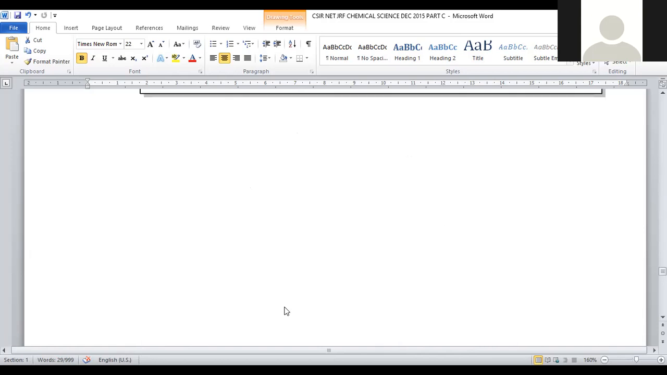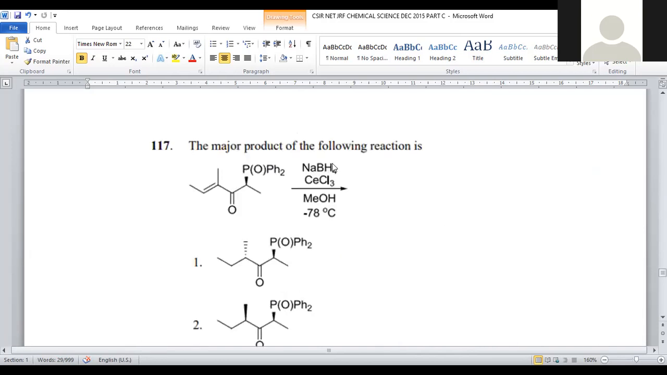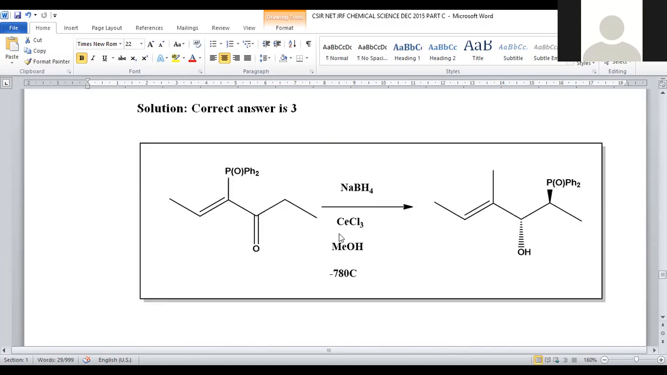Let us move on to question number 117. The major product formed in the following reaction. We are taking an alpha beta unsaturated carbonyl compound, and sodium borohydride will be added. Sodium borohydride being a mild reducing agent, it is used to convert this ketone functional group into the corresponding hydroxy, in the presence of cerium trichloride. Cerium trichloride is specific for ketonic reduction, and methanol is the solvent medium. Minus 78 degrees centigrade temperature will be employed in this reaction.